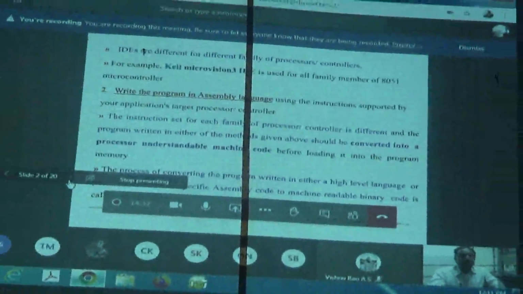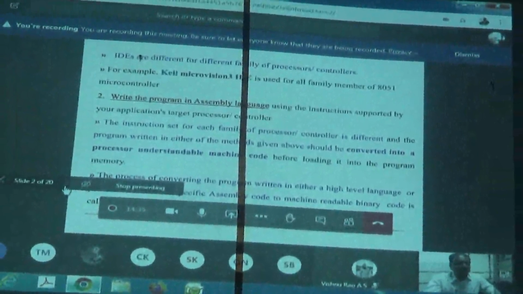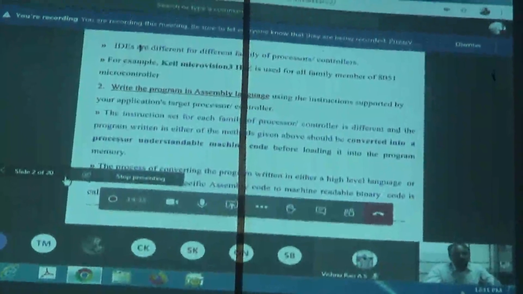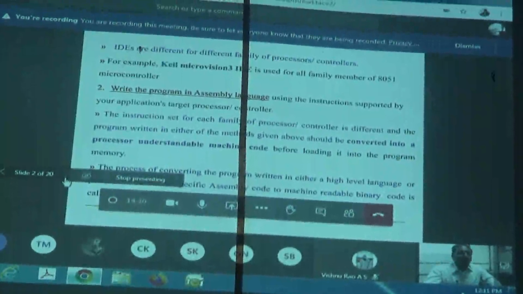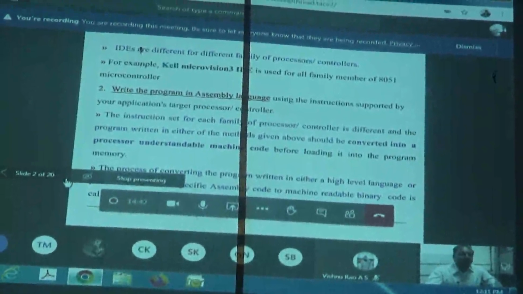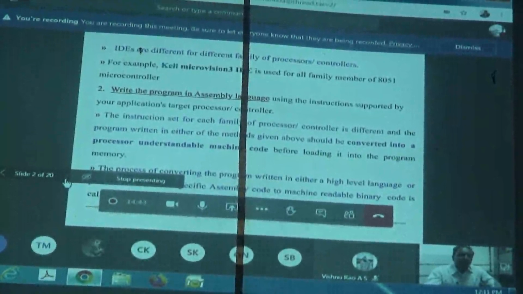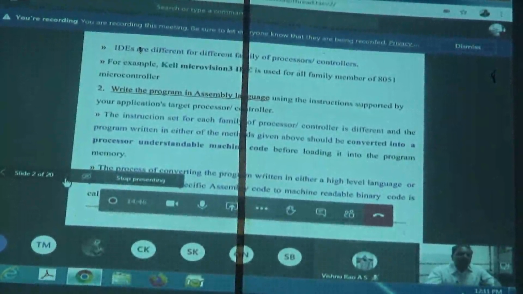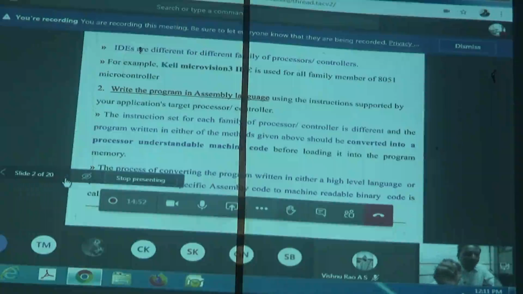The first example, which we use in the lab, is Keil Microvision, also called Keil software. What is your Keil software doing? It is being used for writing your application. One application here is running your stepper motor. Where do you write the stepper motor program? You write it in the Keil Microvision, that is, in the Keil software. It consists of the assemblers, the debuggers, the runners, the linkers, etc. So this is the first case.